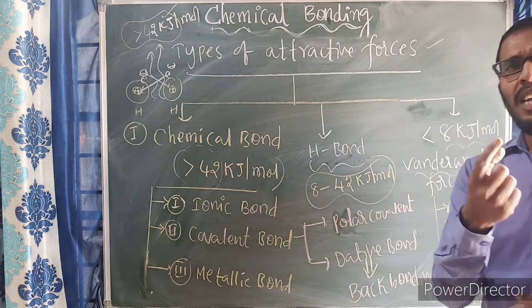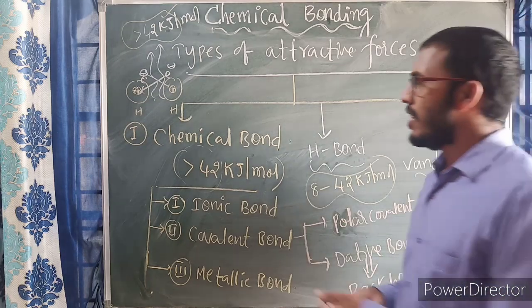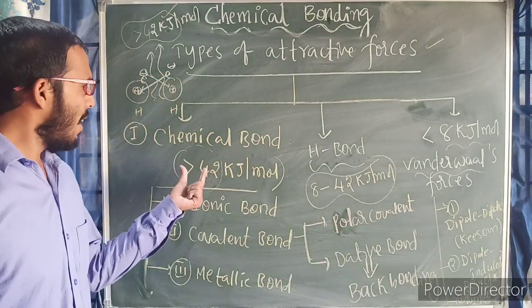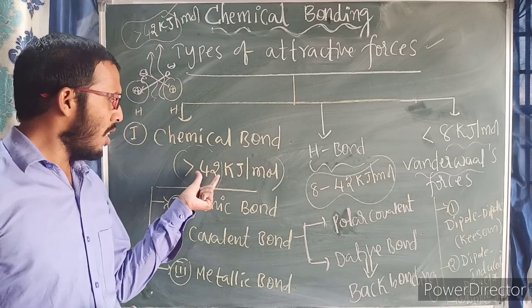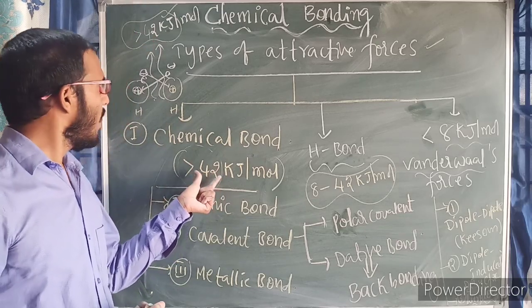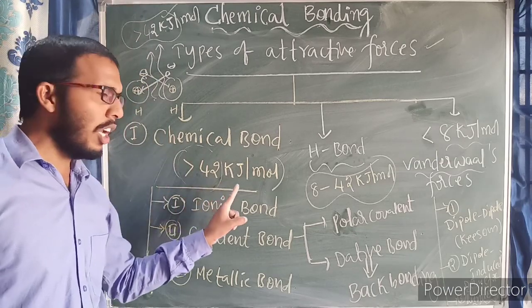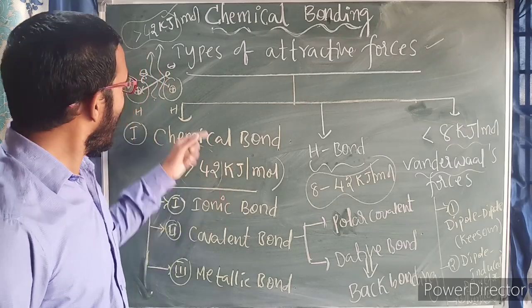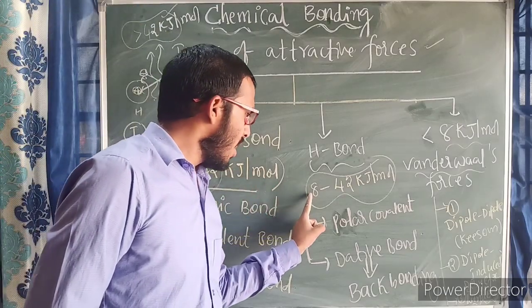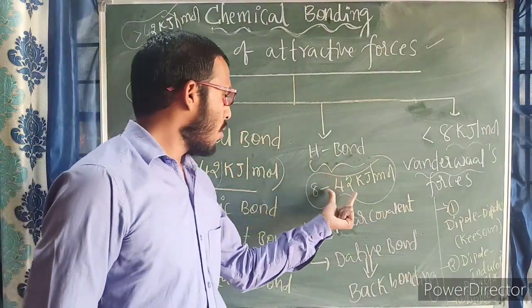Every attractive force does not become a chemical bond, but it depends on the bond energy or the released energy, also known as bond enthalpy. If the released energy is greater than 42 kilojoule per mole, that is called a chemical bond. If it is between 8 and 42 kilojoule per mole, that is called hydrogen bonding.